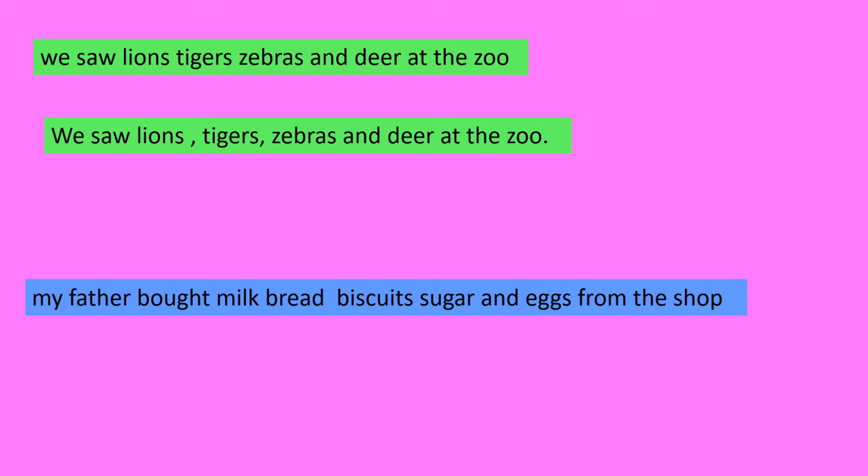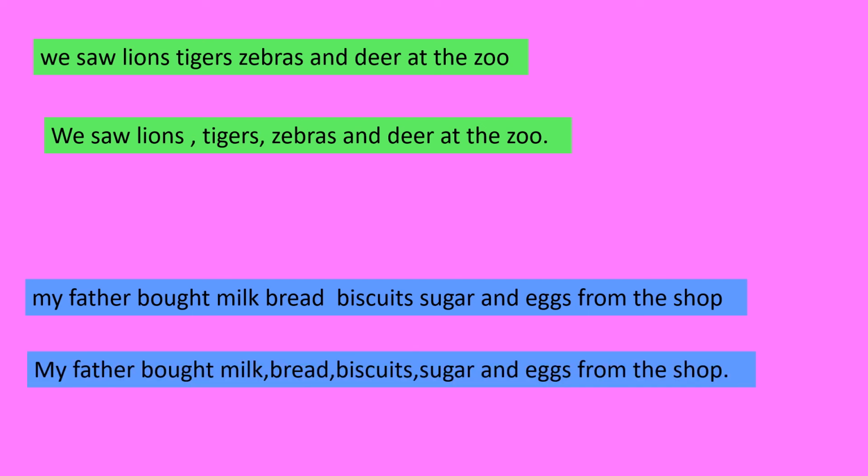So let us start. First, my father, M will be capital because it is beginning of the sentence. Now where is the list starting from? Milk. So milk, comma, bread, comma, biscuits, comma, sugar, no comma because and has come there.